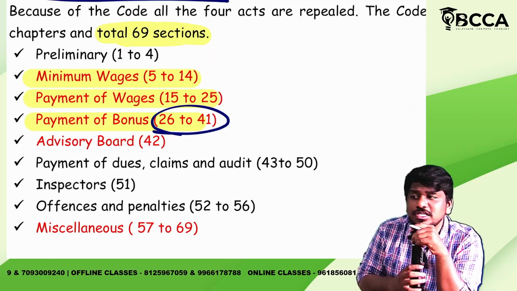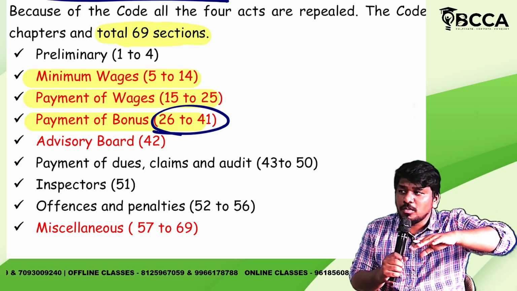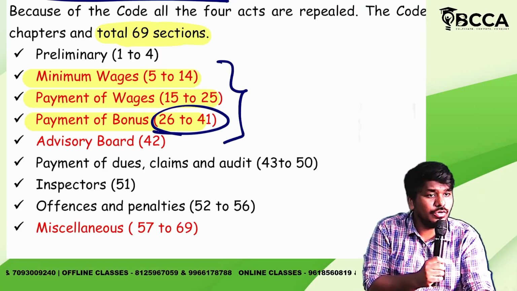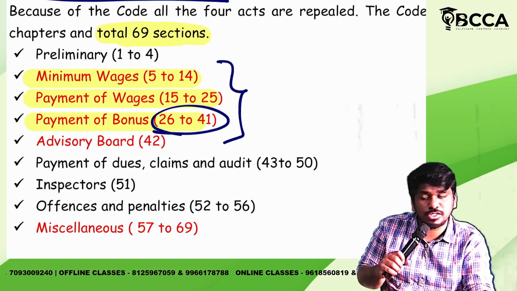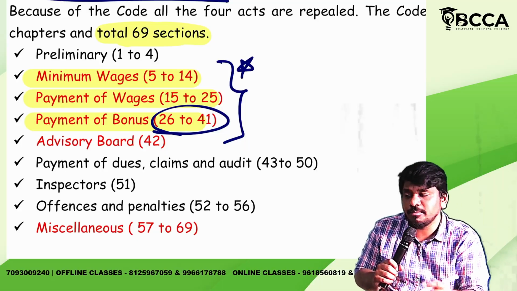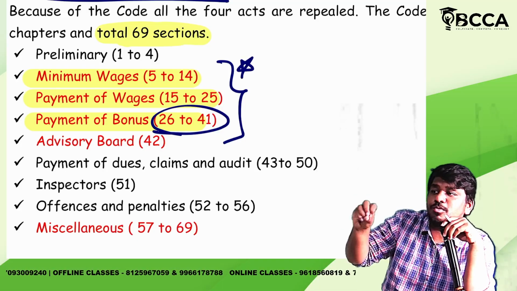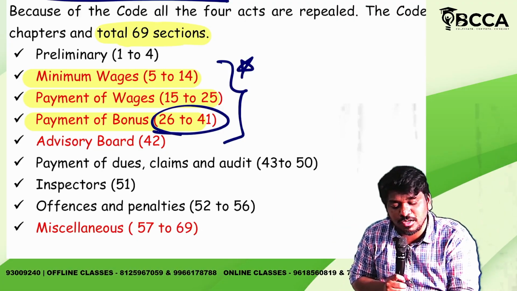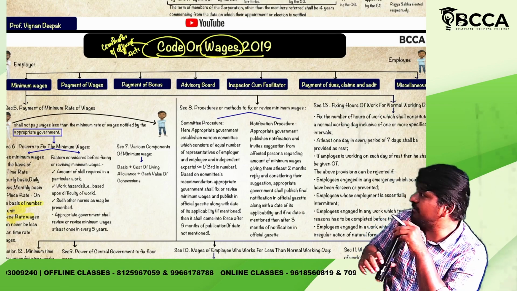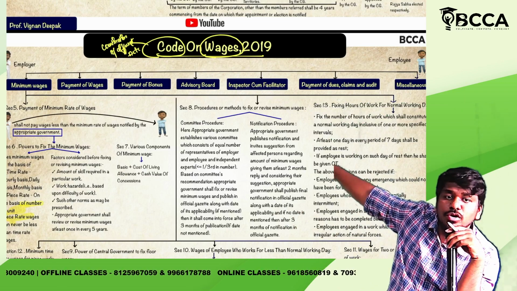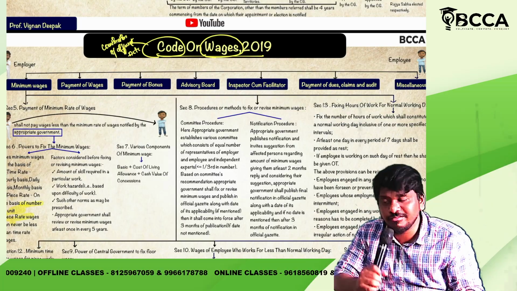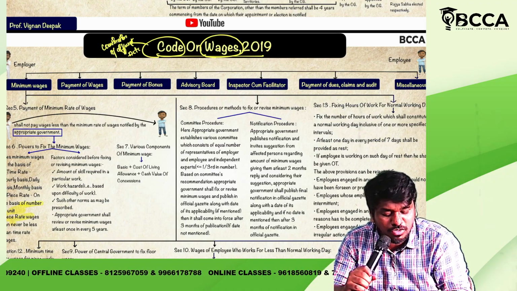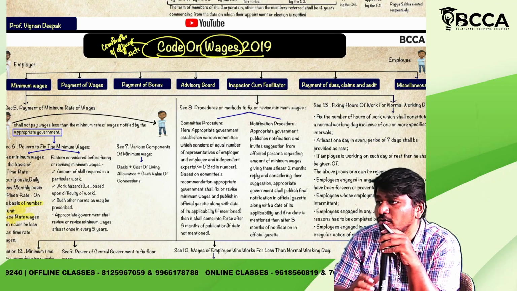Yes or no? So the same, all 3 sections' provisions we will be reading here. Simple. Okay. From the CMA inter syllabus also, you have to give utmost importance to these 3 topics. Okay. Did you get my point? So, sir, can you please give an outline of this entire Code on Wages? If at all you want me to give the entire outline of this topic, there are only 1, 2, 3, 4, 5, 6, 7 topics which we are going to study here.